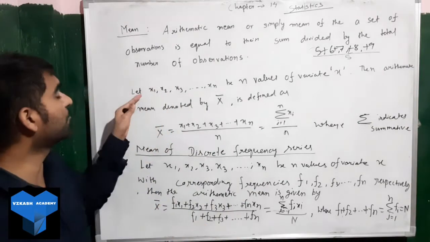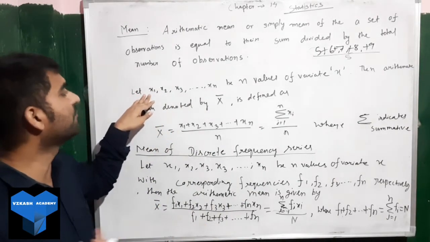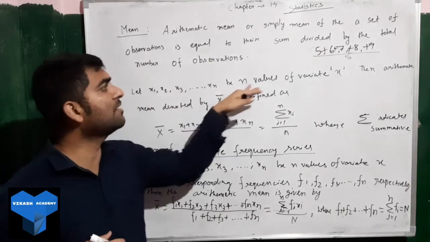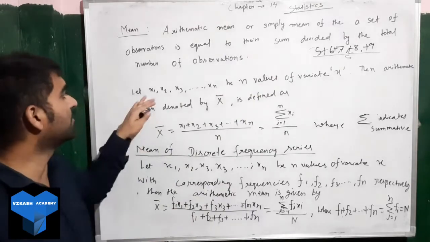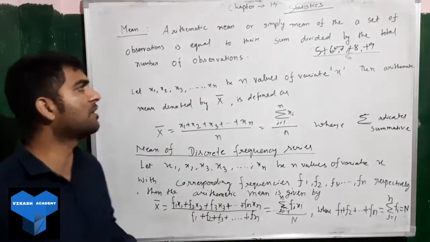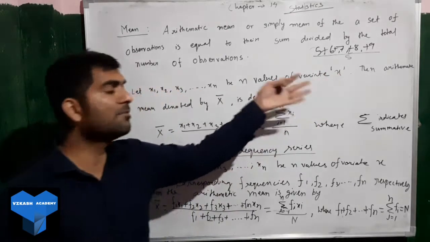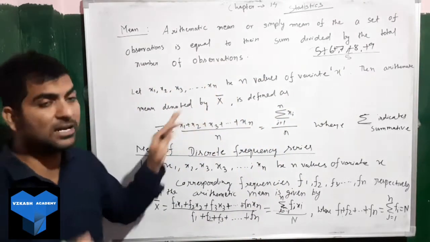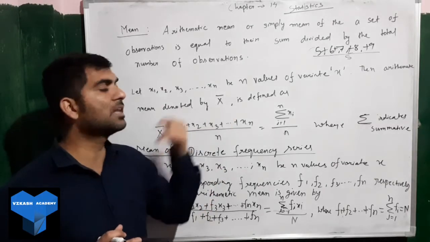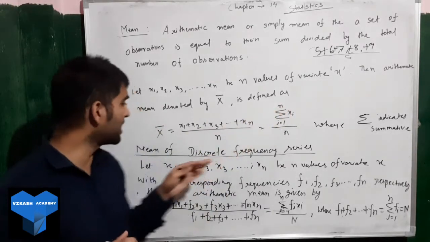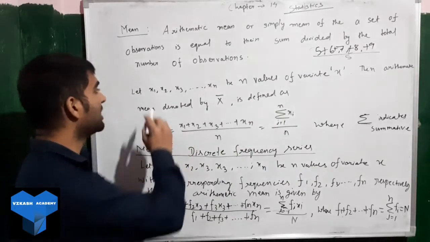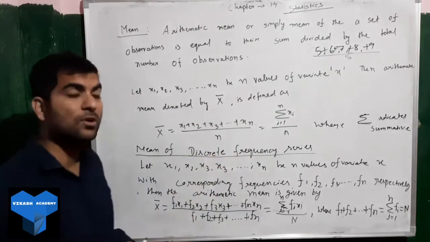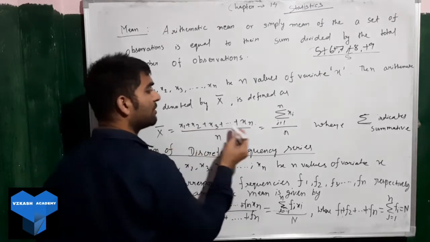Next, coming to the formula. Suppose we have different values, x1, x2, x3, up to xn, n number of values of the variate x, meaning variable x. Then the arithmetic mean is always denoted with x bar, and it is given by x bar equals x1 plus all the values till xn, divided by n, the number of values.